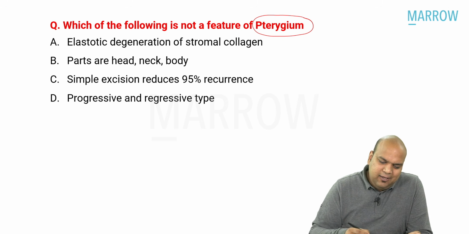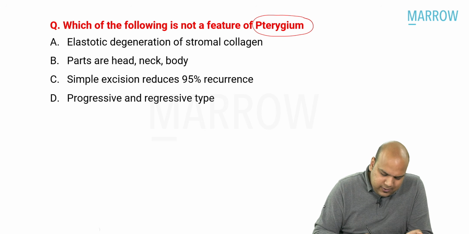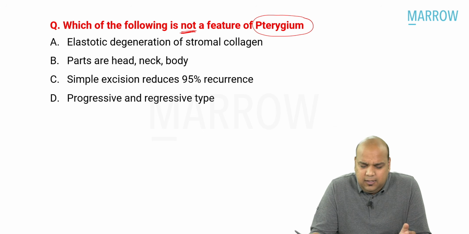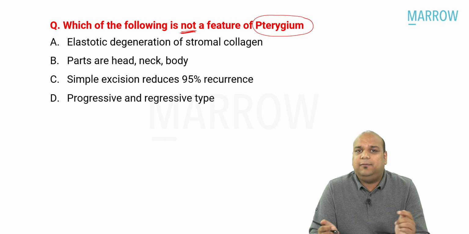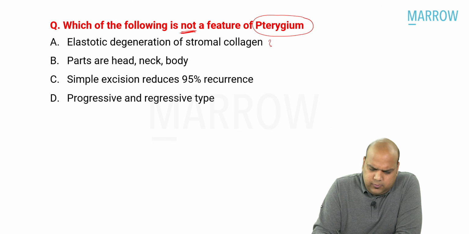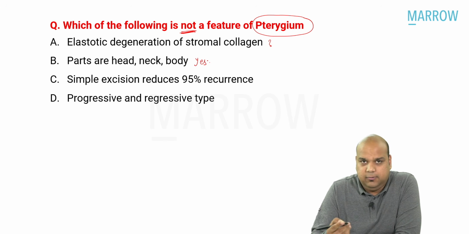Now, which of the following is not a feature of pterygium? Let me read the options as if it were an exam and let us see whether I can solve this question. Elastotic degeneration of stromal collagen. Do I know this? I'm not sure. The parts are head, neck and body. Yes, this I have read. This everybody knows. So pterygium has 3 parts: head, neck and body.